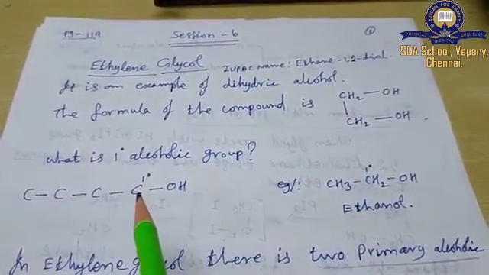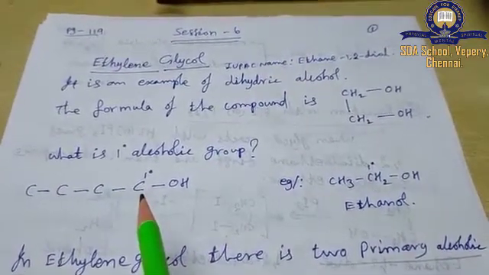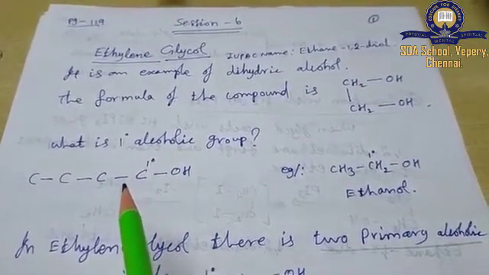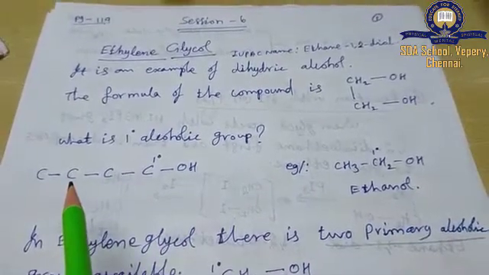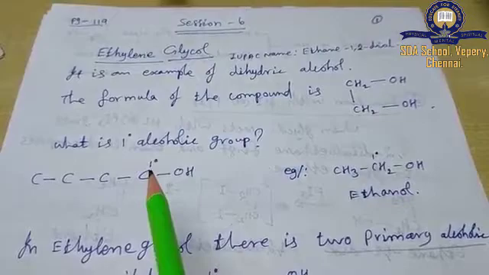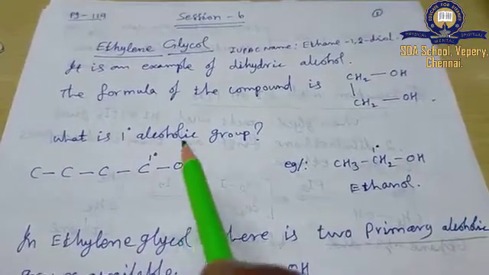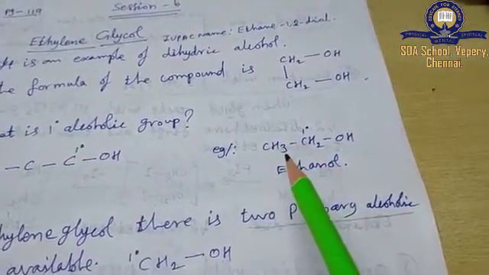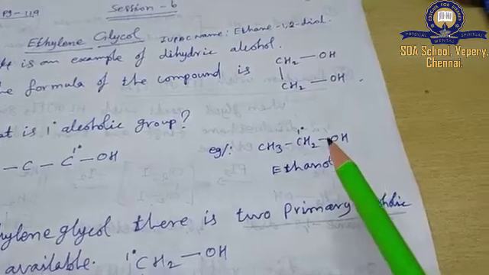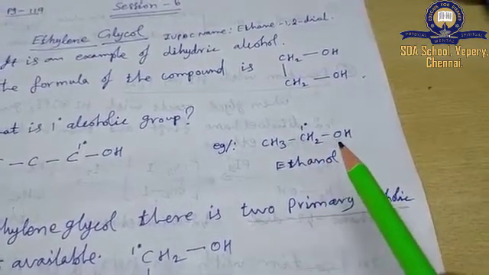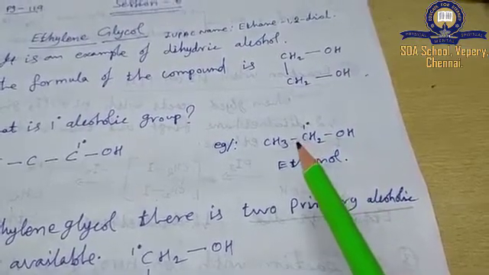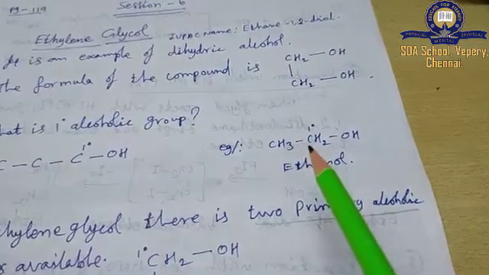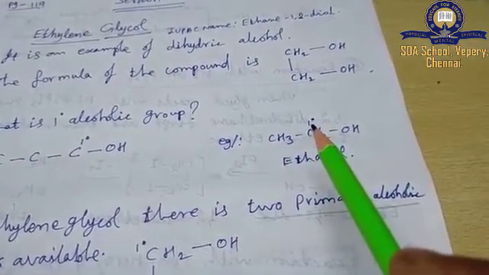The compound in which the carbon attached with the hydroxyl group is the one from which a carbon branch is initiated, such a carbon is called a primary carbon. The total compound is called a primary alcohol. Example, ethanol, CH3CH2OH. About this carbon having the OH group, from that one carbon a branch is initiated. That's why this is a primary carbon.